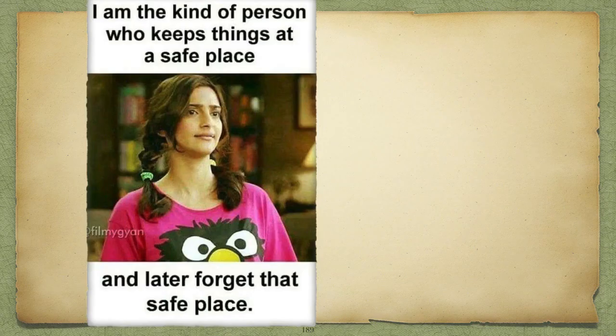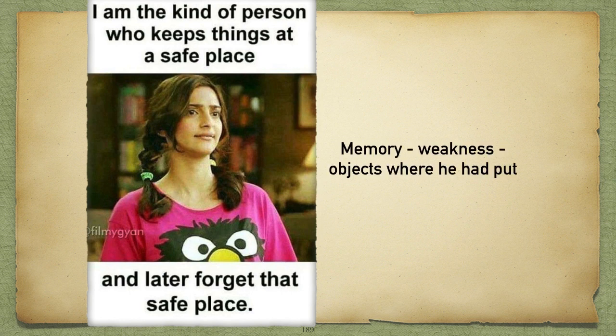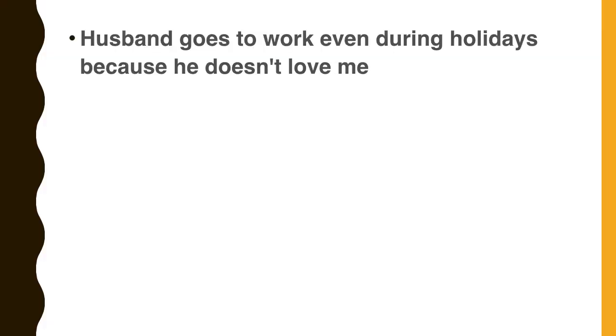I am the kind of person who keeps things at a safe place and later forgets that safe place. Can you give a rubric for this condition? This type of symptom is common in our clinical practice. We took all these symptoms from our clinical practice, from our OPD or from our clinic, and added rubrics for them. So the rubric in this case: memory weakness, objects where he had put. That's a specific rubric. Never work out the rubric mind, memory weakness, as more than 400 remedies are there. So mind, weakness, objects where he had put.